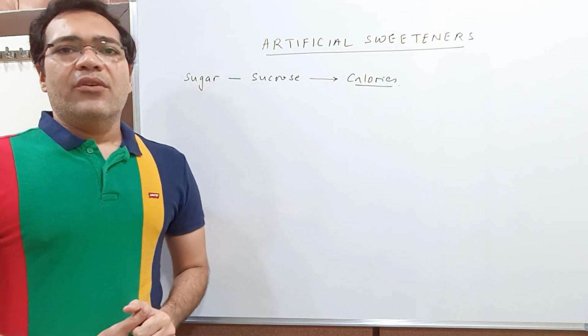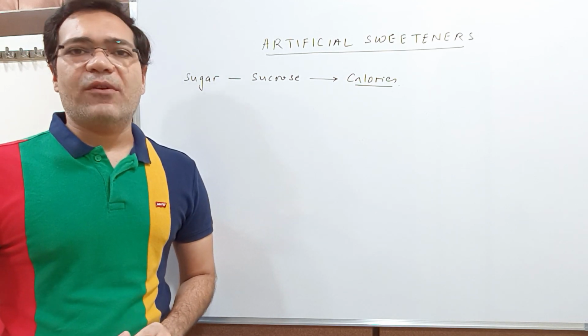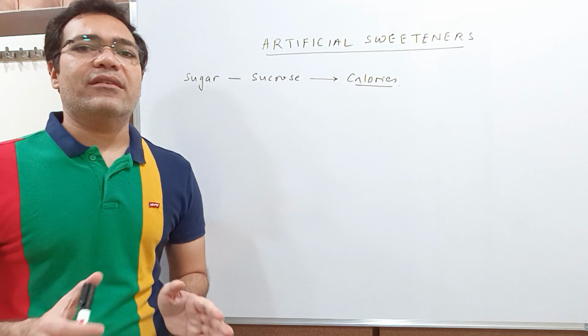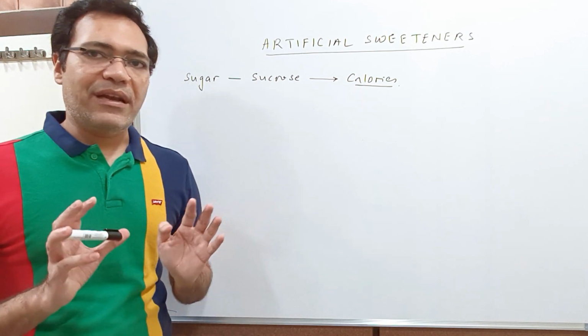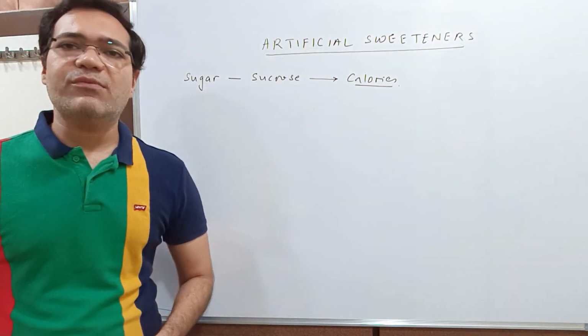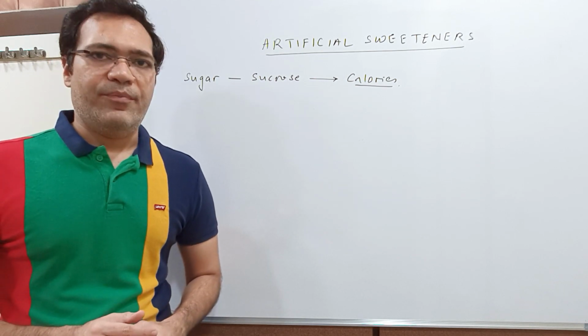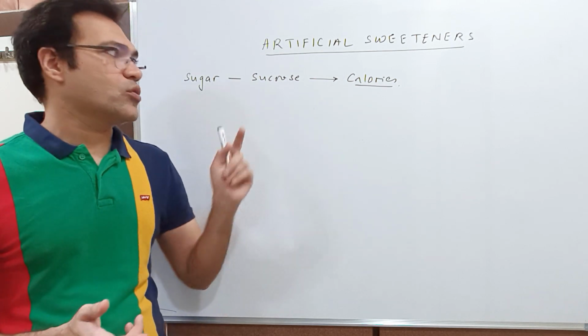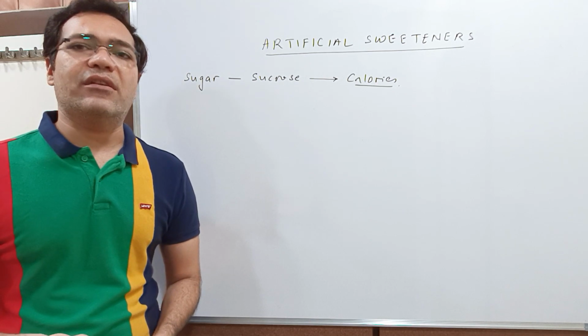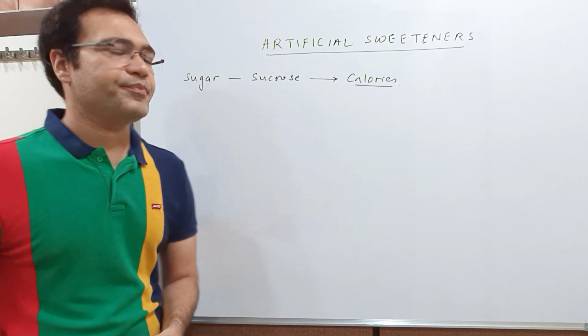One more thing, a person who suffers from diabetes has to limit the sugar intake. So the diabetic person can use artificial sweeteners without any problem. They cannot take sugar or sucrose, but they can use artificial sweeteners in the place of sugar.